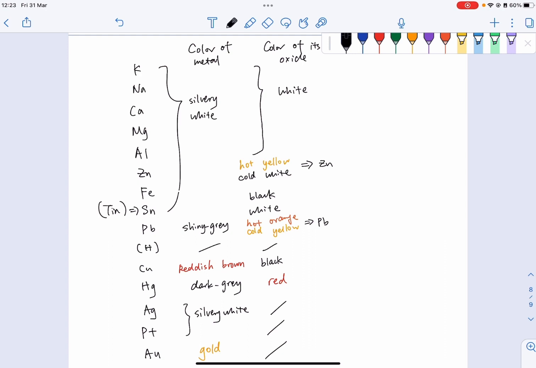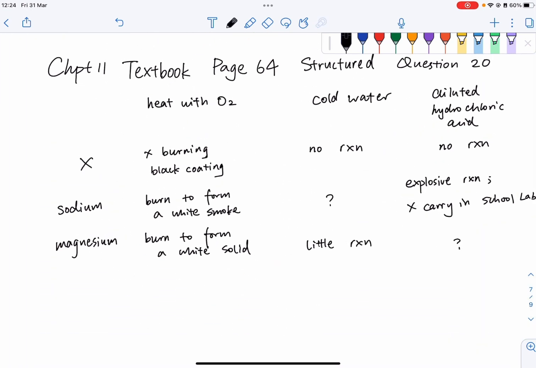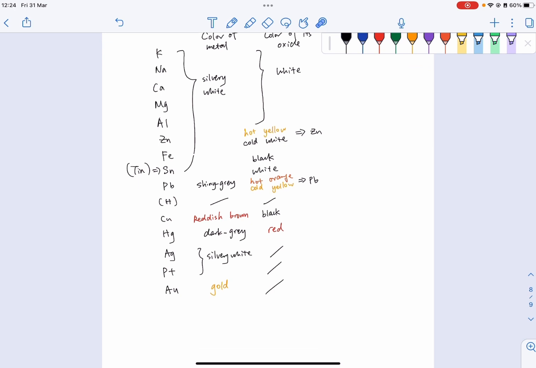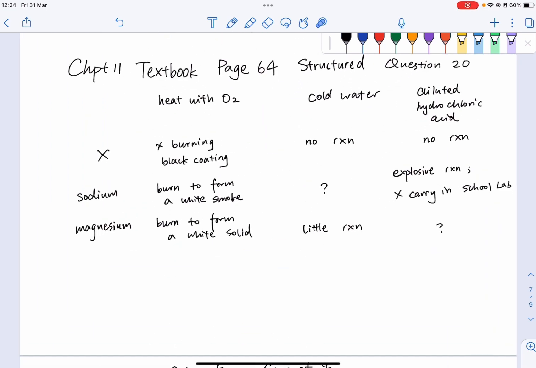And then let's go back to this question again. Here it says it reacts when heated with oxygen and it will have a black coating on it. Heated with oxygen, it will surely form an oxide, right? So which oxide here is black? We only have iron and copper, right? So this should be iron or copper, firstly determined from here.